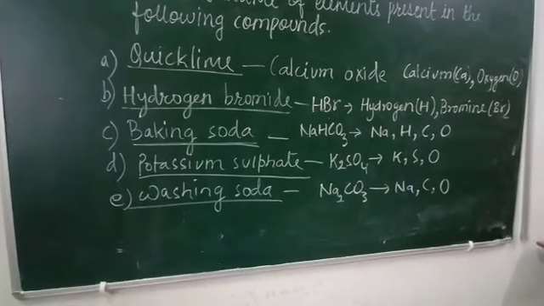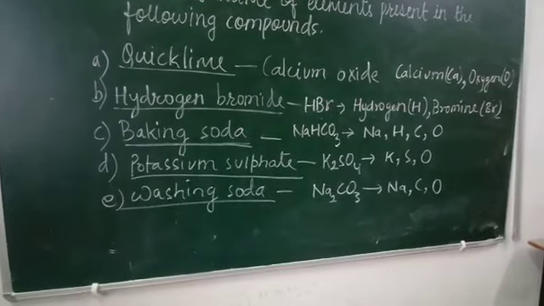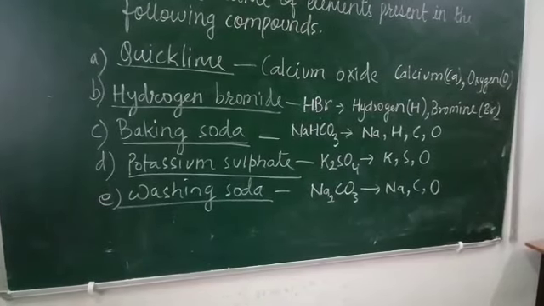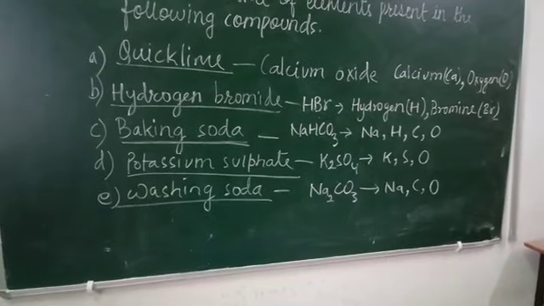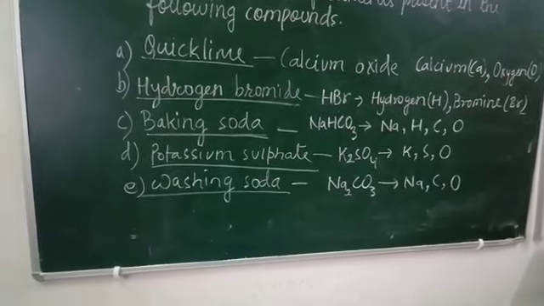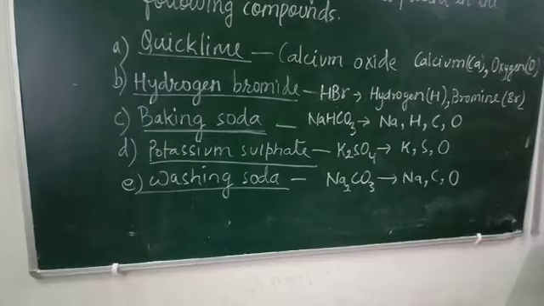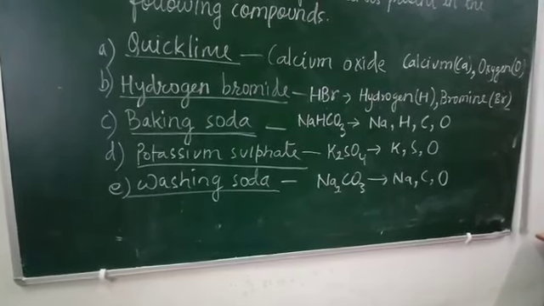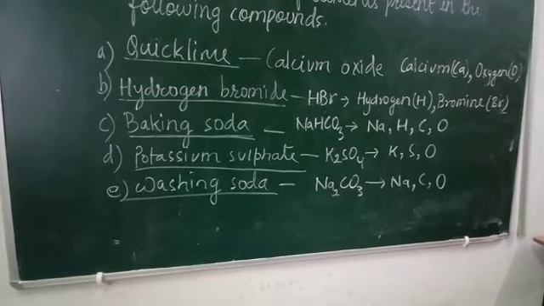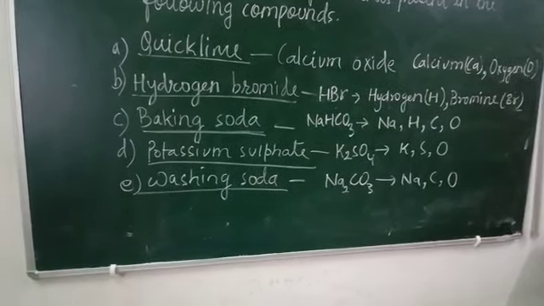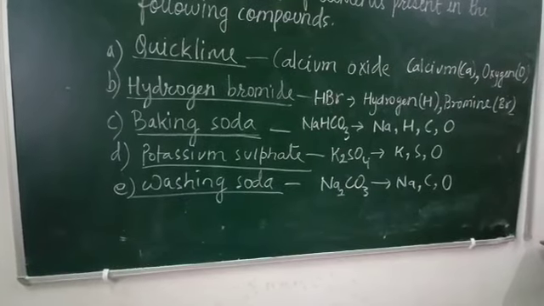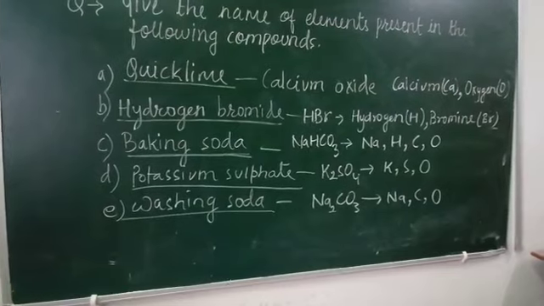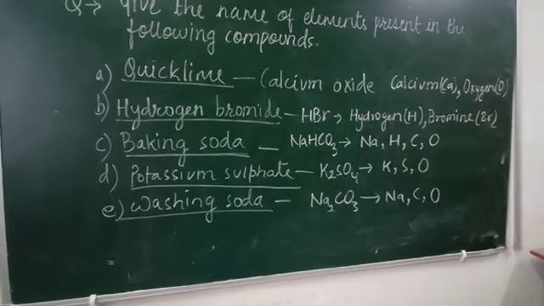NaHCO3, and the elements present in it are sodium, hydrogen, carbon, and oxygen. These are the symbols of sodium, hydrogen, oxygen, and carbon. And next is potassium sulfate, formula K2SO4, and the elements present in it are potassium K, sulfur which is represented by S, and oxygen O. Washing soda is Na2CO3 and the elements present in it are sodium, Na, carbon, C, and oxygen O.